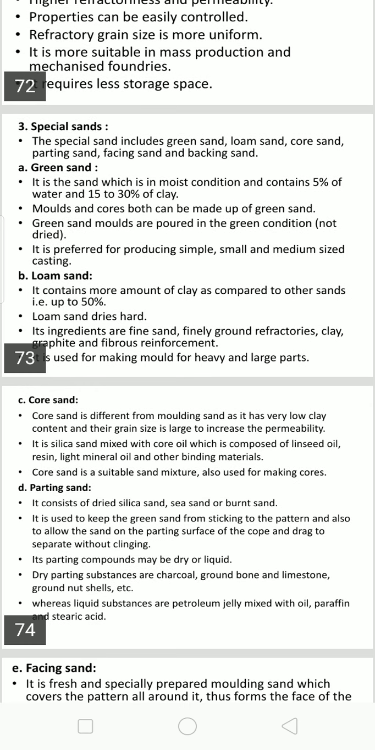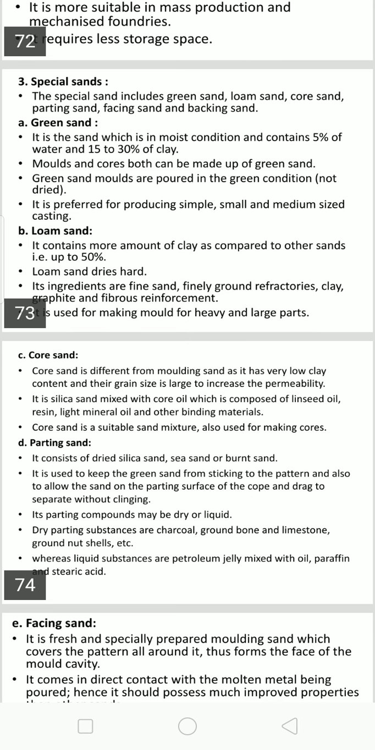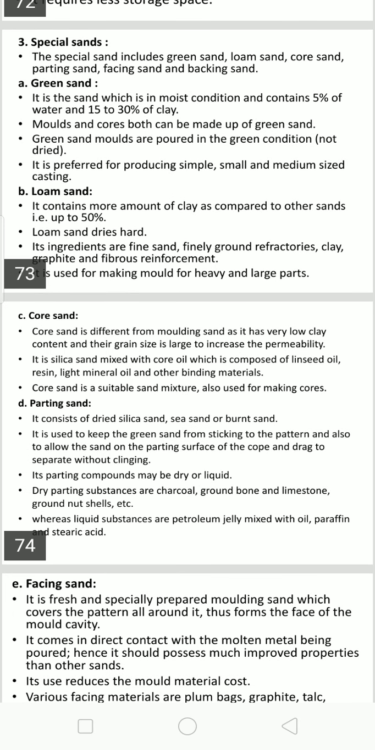Then coming to the parting sand, it consists of dried silica sand, sea sand, or burnt sand. It is used to keep the green sand from sticking to the pattern, and also to allow the parting surface of the cope and drag to separate without cleaning. So in between the boxes to be assembled, they can spray, or before keeping the pattern they can apply it, and after filling sand also, they are spraying it over the pattern.